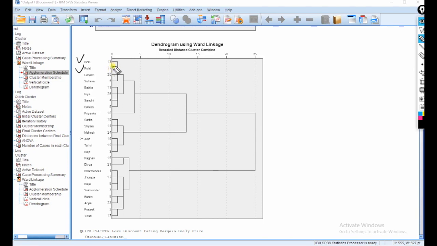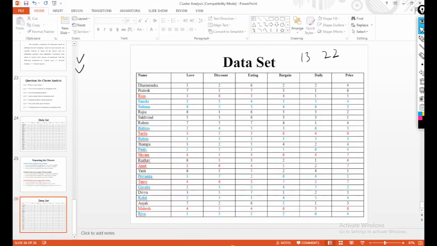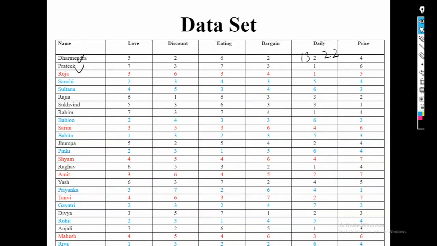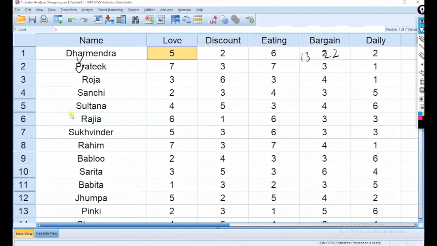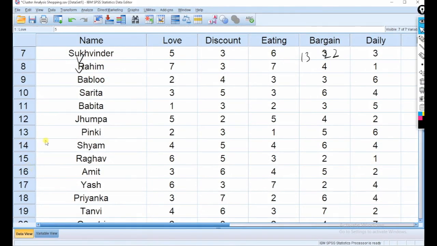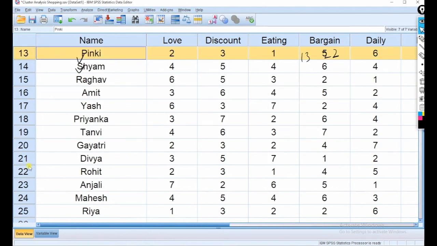So we will combine 13 and 22, because now we can see the data. Now we will see it through SPSS. 13 means this one, 13 is Pinky, and 22 is this.